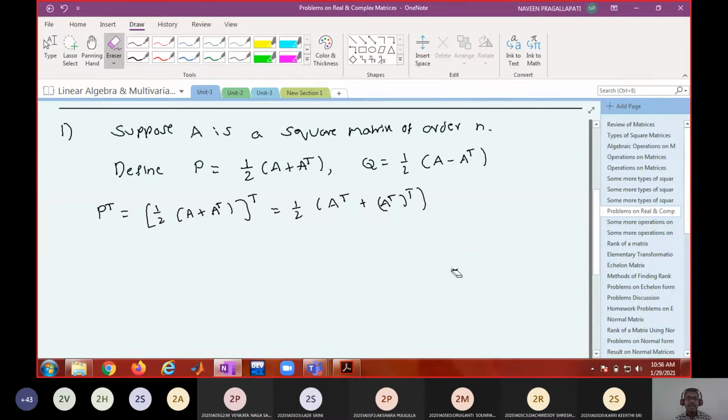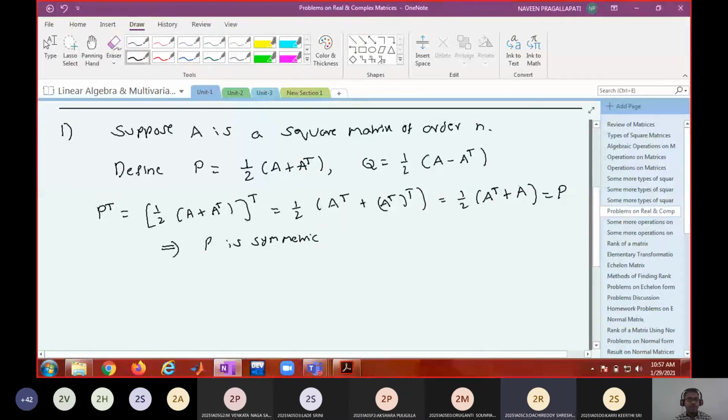(A transpose) whole transpose is A, and A transpose plus A, or A plus A transpose, both are the same, divided by 2 is nothing but P. P transpose equal to P means P is called symmetric.